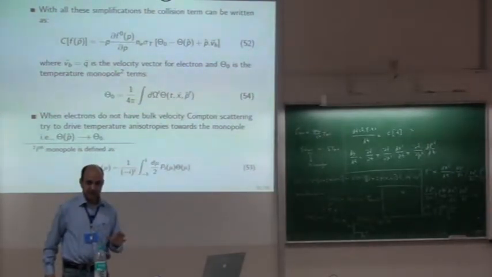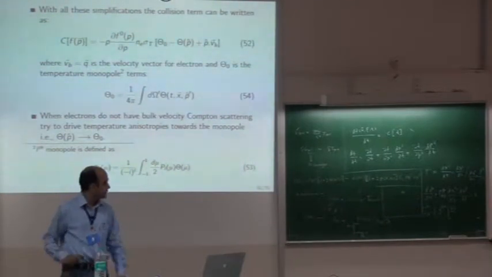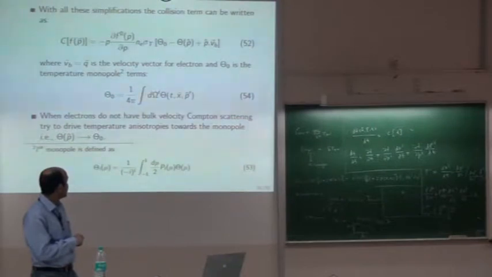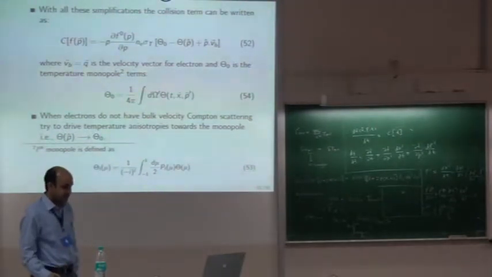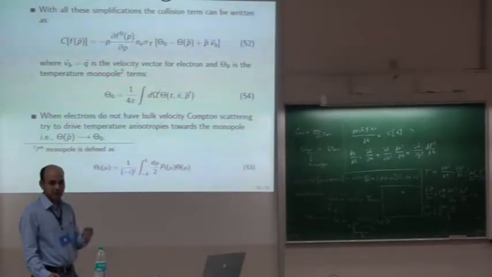Now we are in the regime when electrons and photons are scattering with each other. Okay, so it's before decoupling or recombination. We are in that regime. If scattering is efficient enough, it will not allow higher multipoles to get generated.